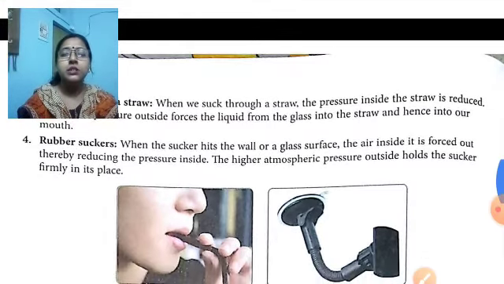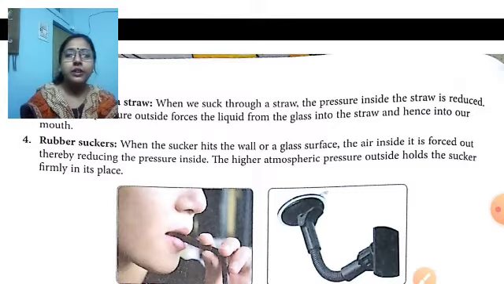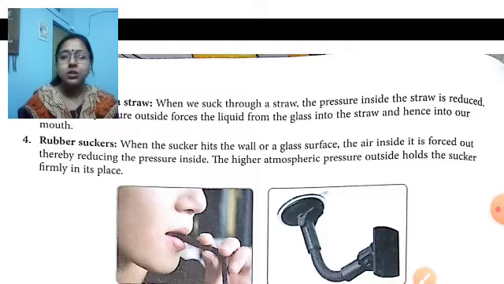Next is the rubber sucker. When the sucker hits the wall of a glass surface, the air inside is forced out, and the atmospheric pressure outside holds the sucker firmly. That's why we are not able to pull the sucker. In order to pull the sucker, we have to apply more force compared to the atmospheric pressure. So these are the applications of atmospheric pressure.